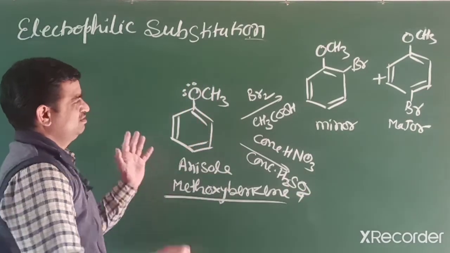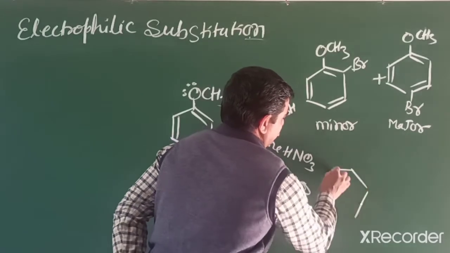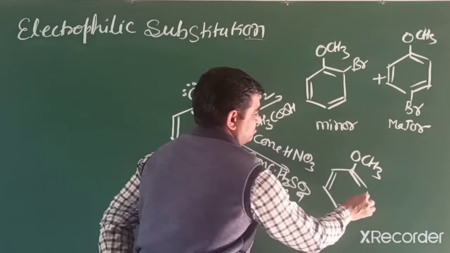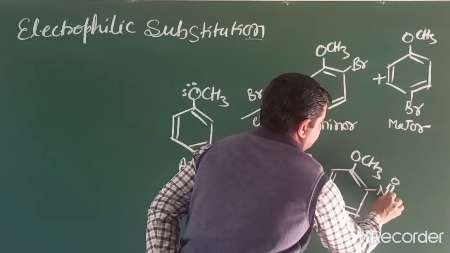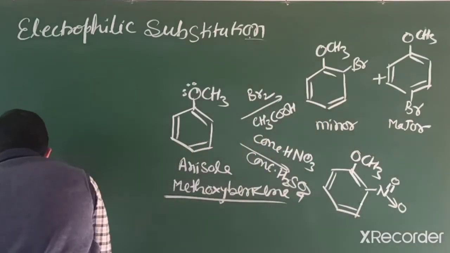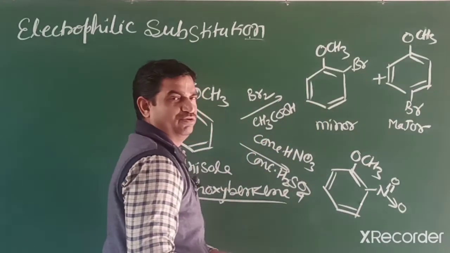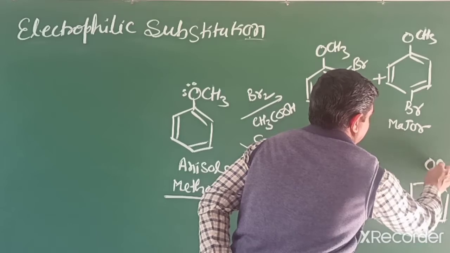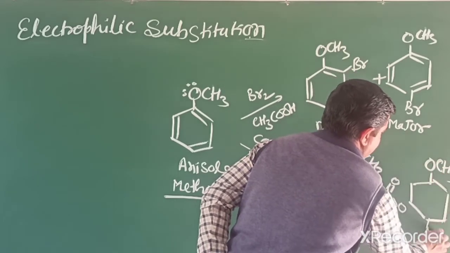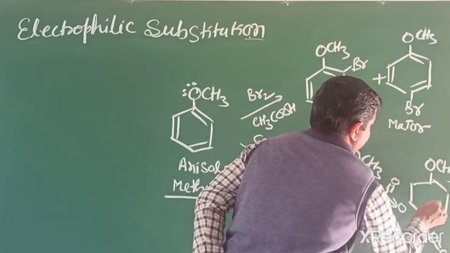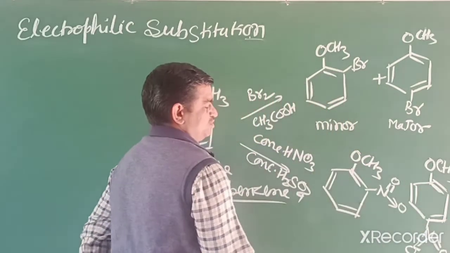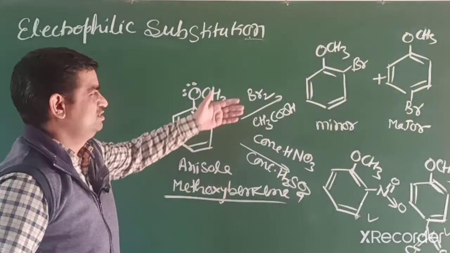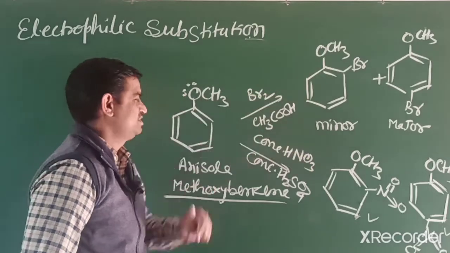So in this nitration, we get ortho-nitroanisole as well as para-nitroanisole, or we can say nitromethoxybenzene. Para is major product, ortho one is minor product. These two reactions, one is halogenation, other one nitration.